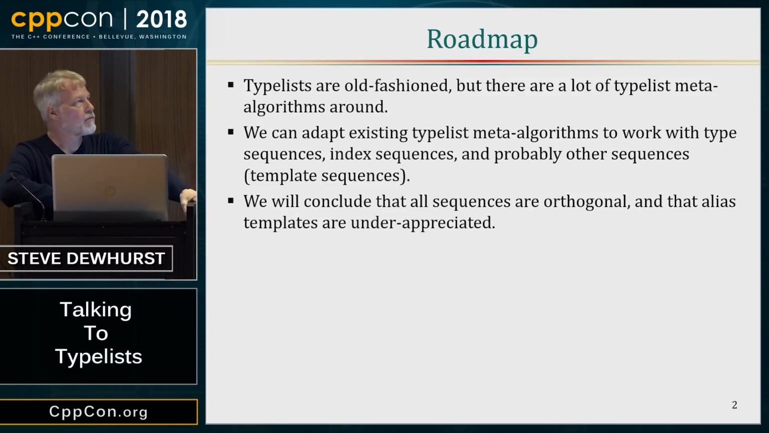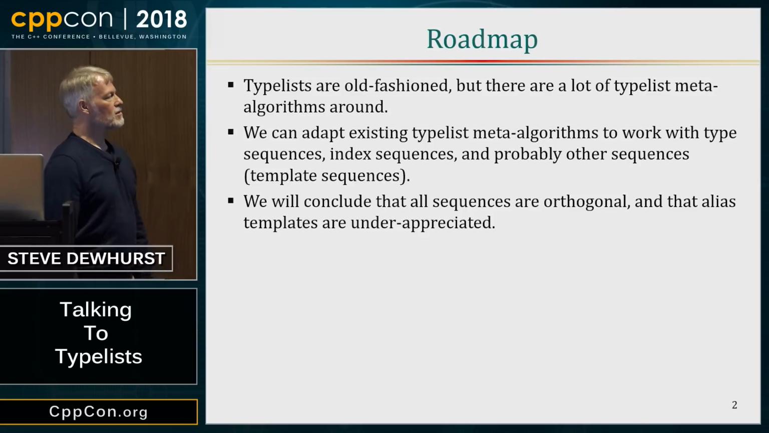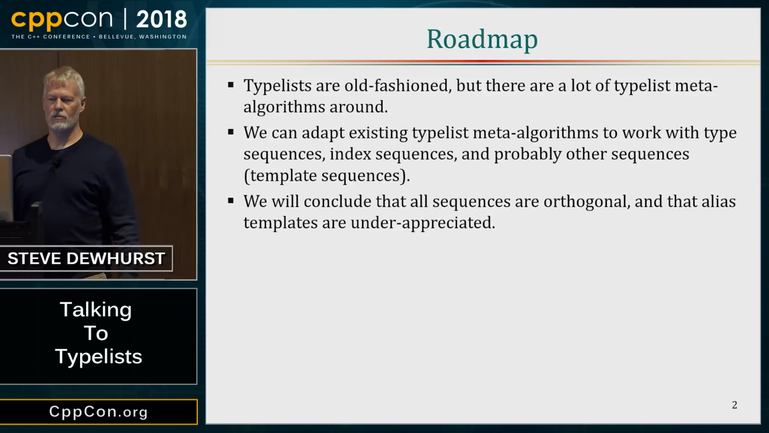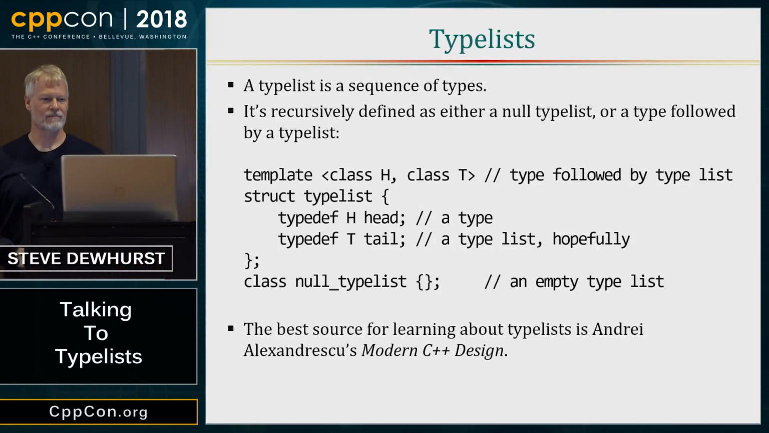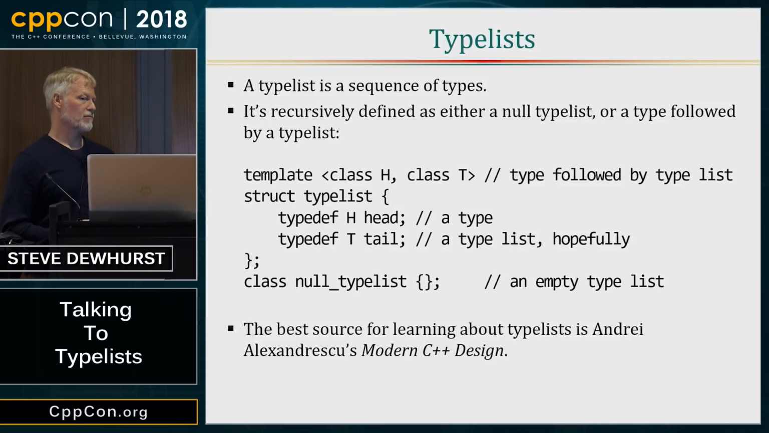So basically, we're going to conclude that all sequences are orthogonal, whether they're types or values or templates or anything. And everything is the same. And the only thing that is different in the universe is process. At least that's my conclusion.